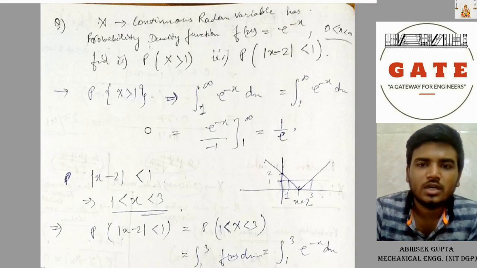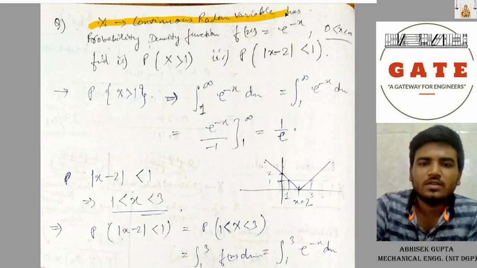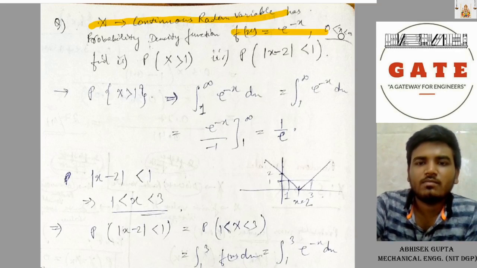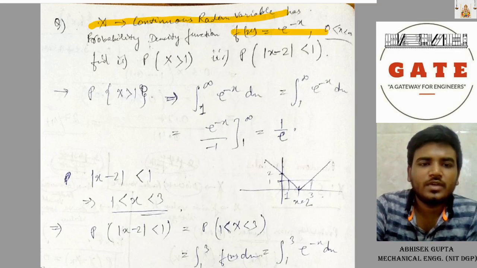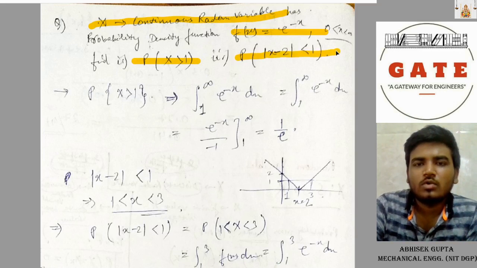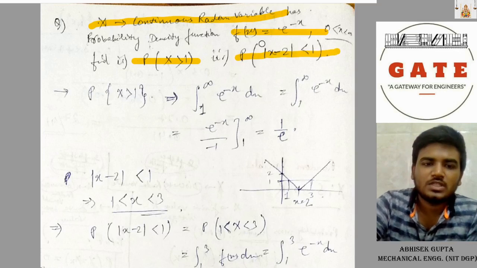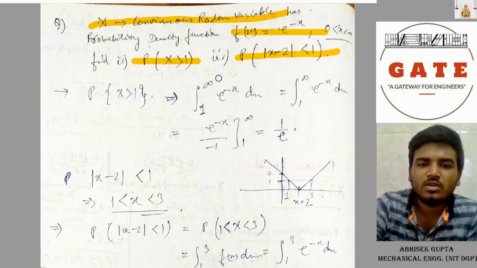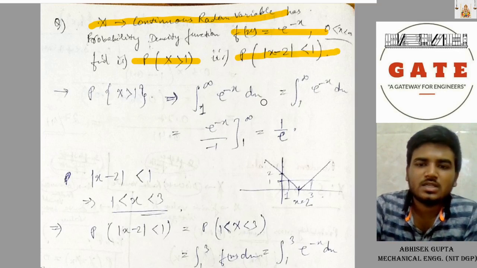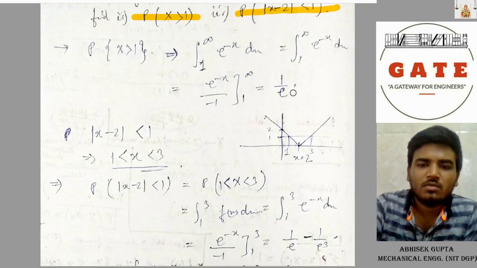Now X is a continuous random variable with probability density function f(x) equal to e power minus x, for x from 0 to infinity. Then find P of X greater than 1 and P of mod of X minus 2 less than 1. See, P of X greater than 1 is the integration from 1 to infinity of e power minus x dx. After integrating you get 1 by e.